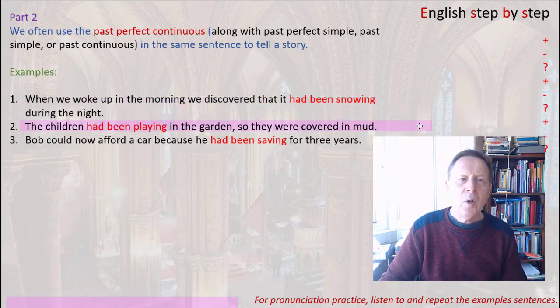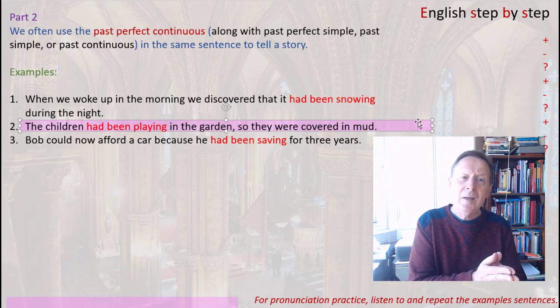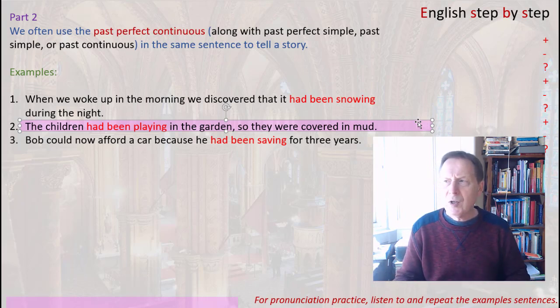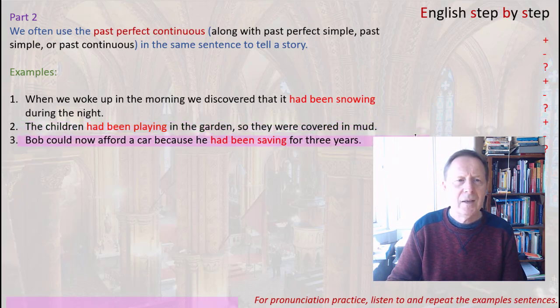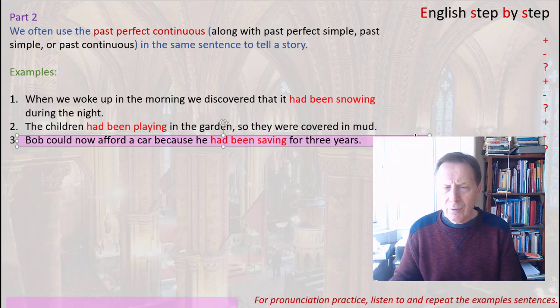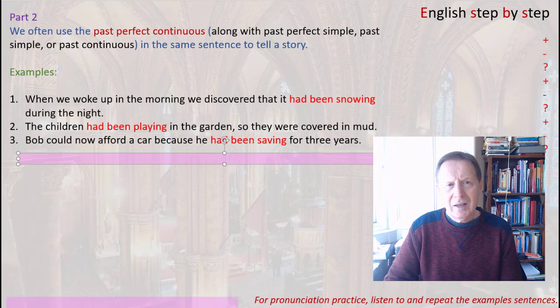Example number 2. The children had been playing in the garden, so they were covered in mud. So here we have the first part of the sentence with one situation and the second part is the result of the situation in the past. Number 3. Bob could now afford a car because he had been saving for 3 years. So we have the result in the first part of the sentence.